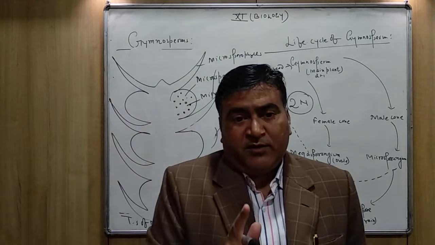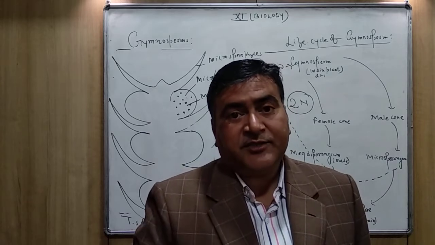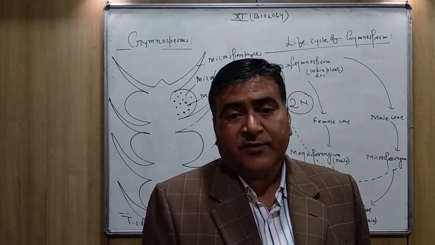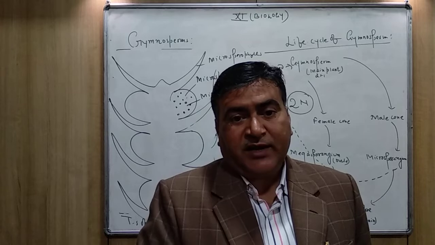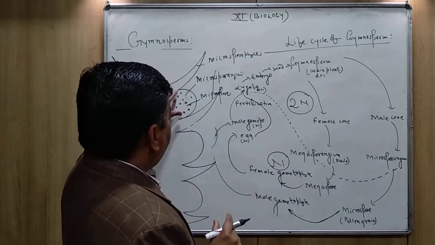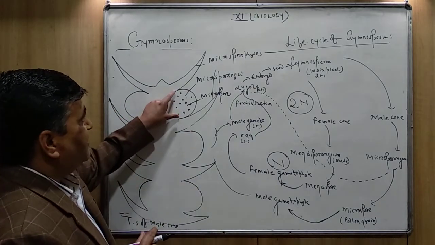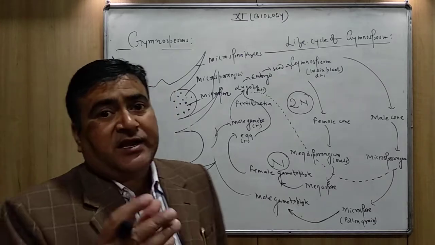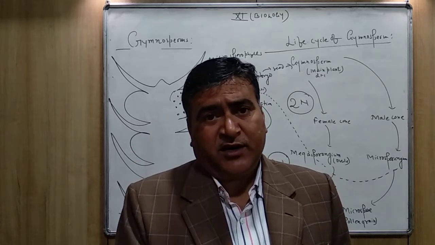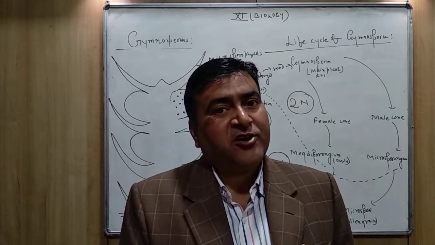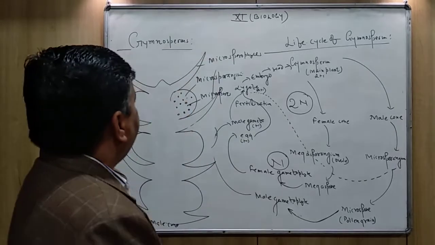So once again, the male cone is made up of modified leaves called microsporophylls. Each microsporophyll contains a sac-like structure called the microsporangium. So many microsporangia are present, and inside each microsporangium, so many minute spores are present, and these spores are called microspores.